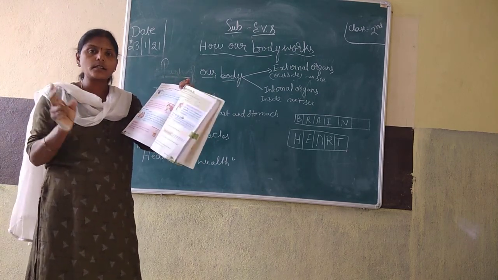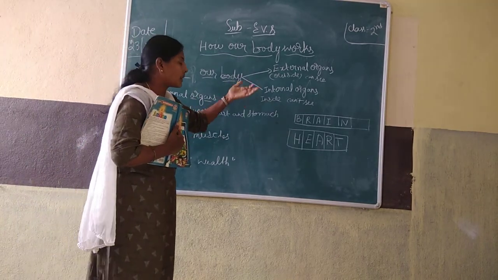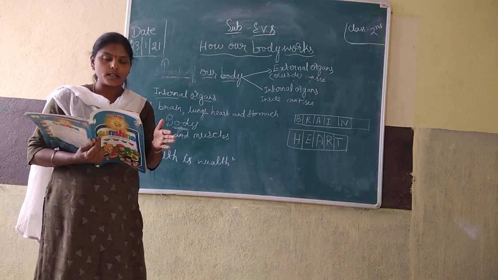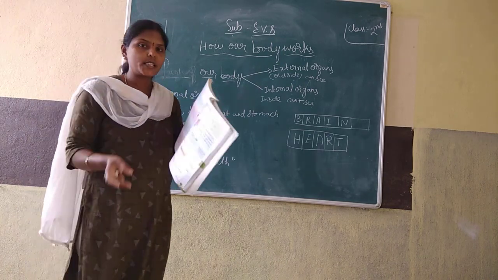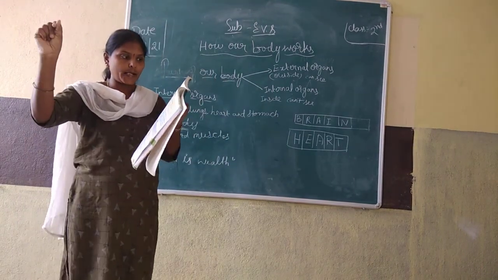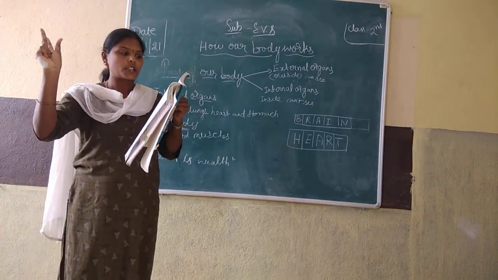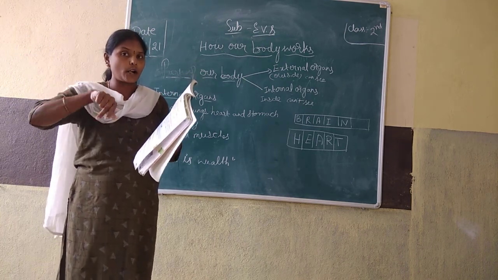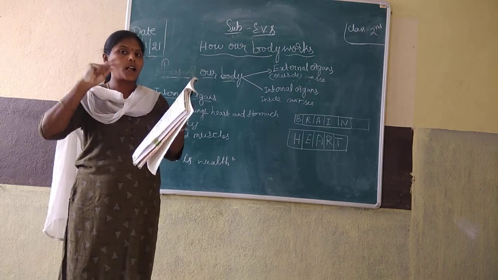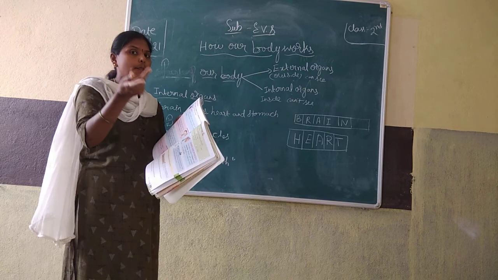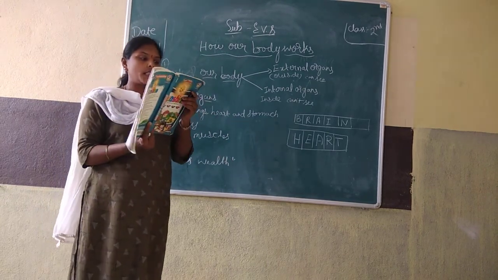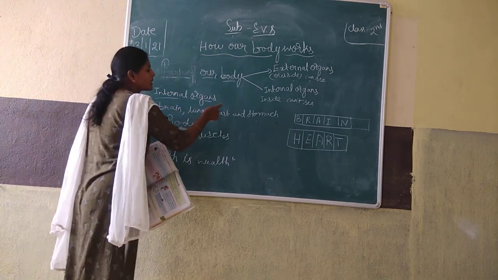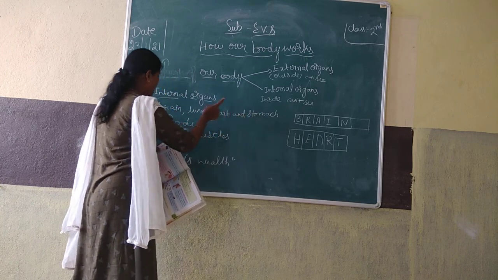We cannot see them. Examples: brain, stomach, heart, lungs. Only some are given here. Outside means external. Inside means internal. Examples for internal organs: brain, lungs, heart, and stomach.